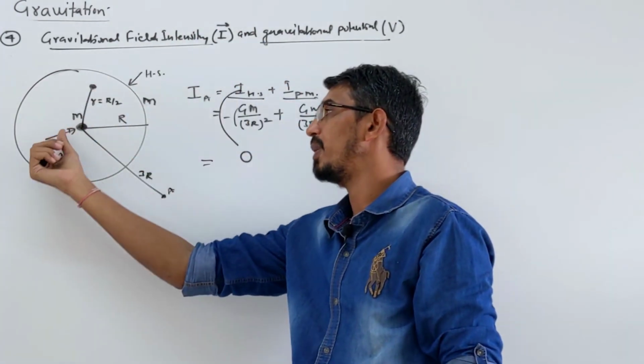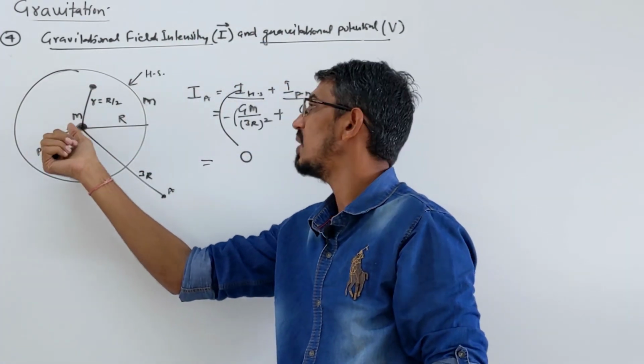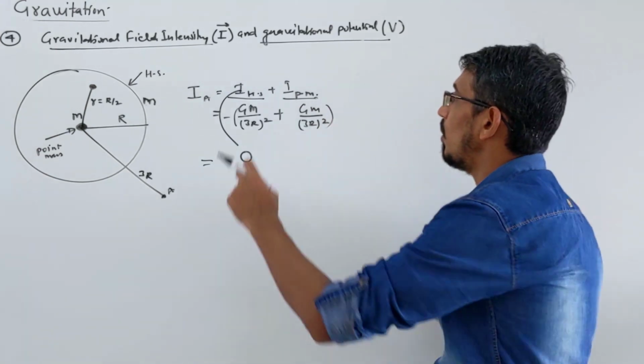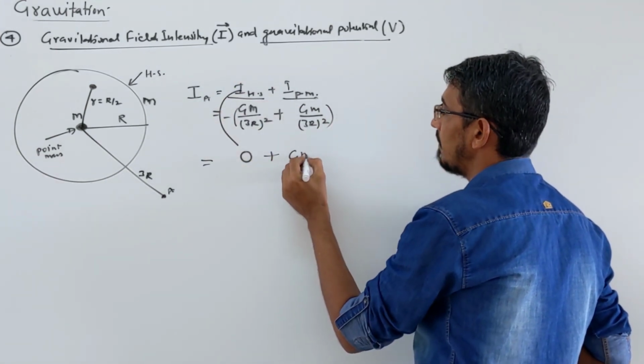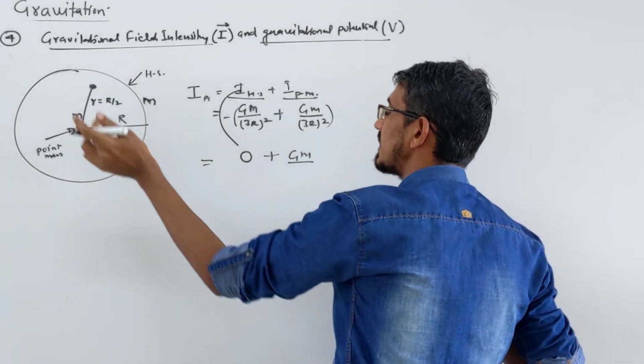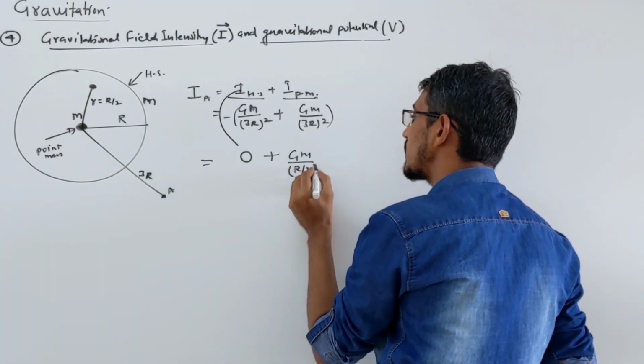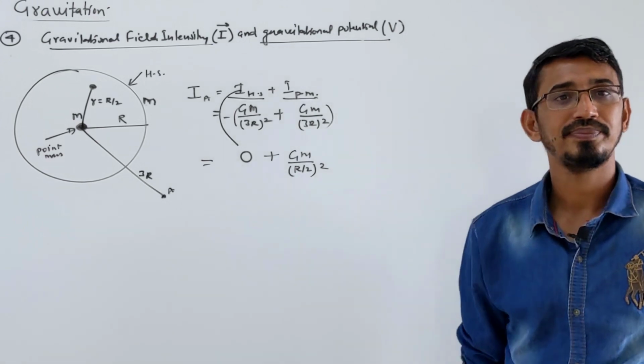But here we have a point mass also. So that point mass will produce some field at that point. Due to the hollow sphere it already became 0. Due to the point mass, what is it? General formula again, GM upon what? Distance, that's given as R by 2. So write R by 2 and square. That will be your answer.